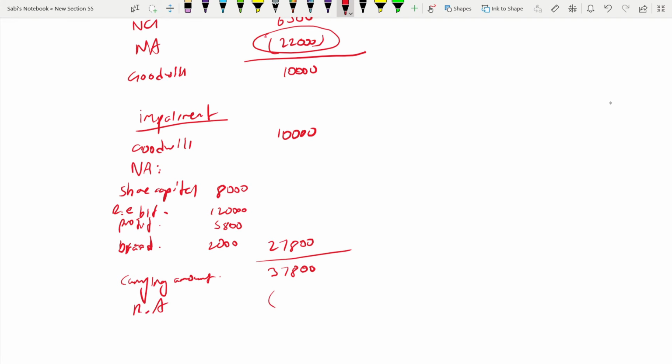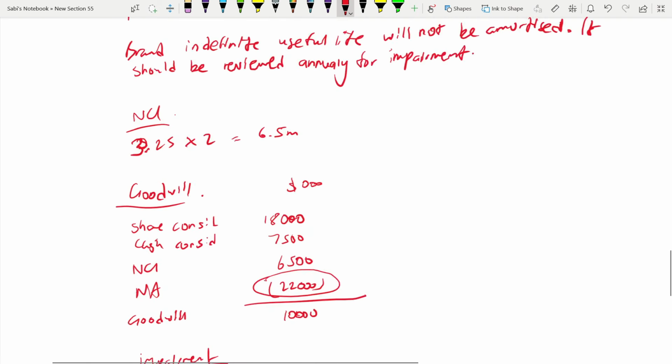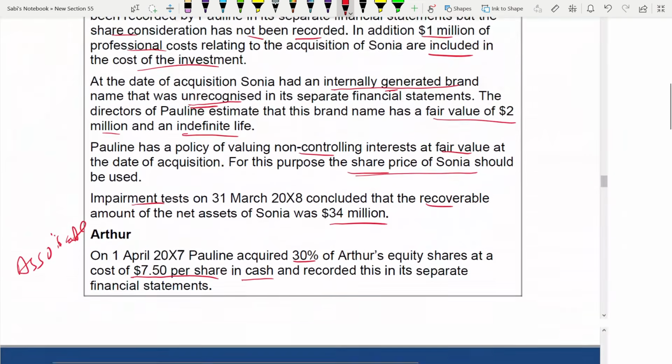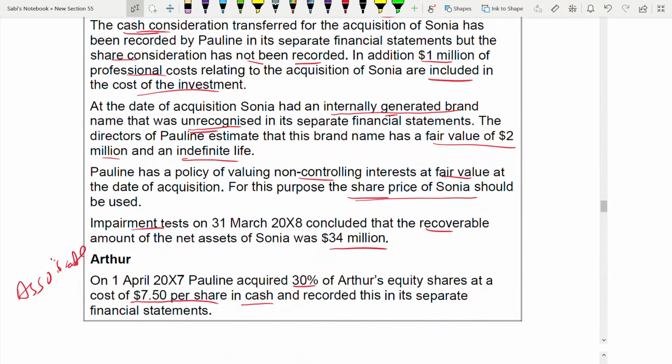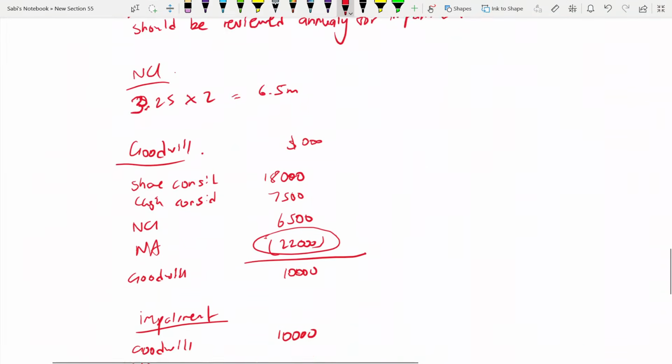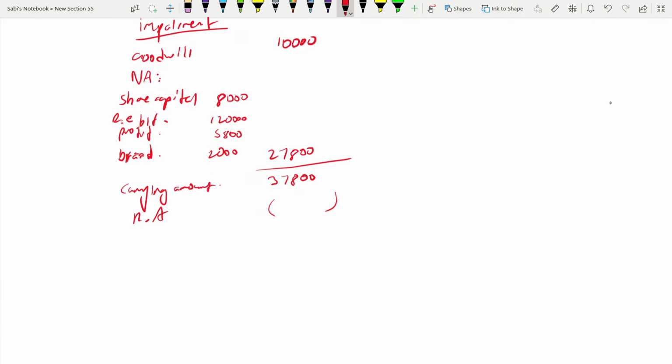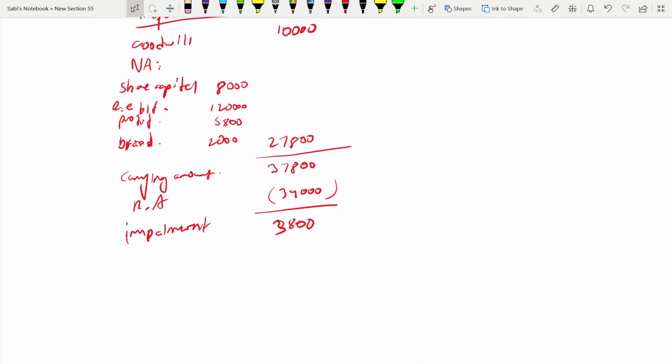Recoverable amount is how much? It is given as 34,000, which is 3,800. So this is the impairment. Okay, but when you are taking this impairment, you are only taking the parent's percentage and NCI percentage.